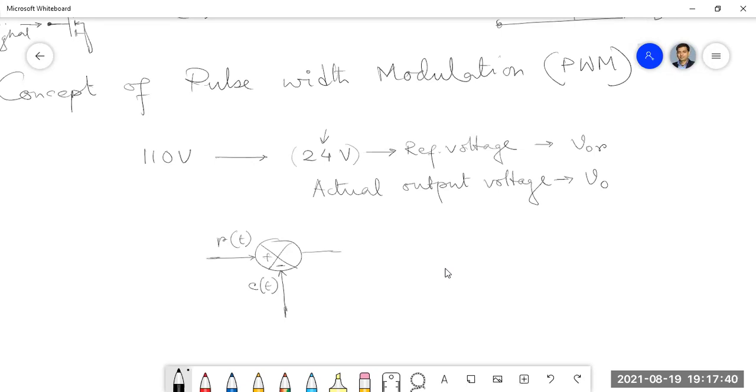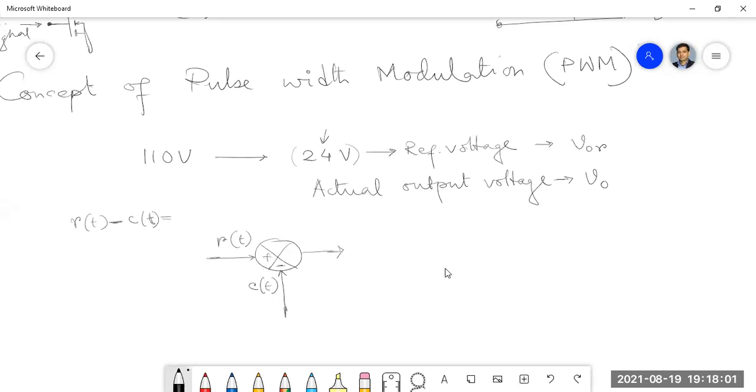And whatever the signal is generated here, what is that? Error signal or actuating signal. This is the error, because that means output is not exactly equal to your reference, what you want.